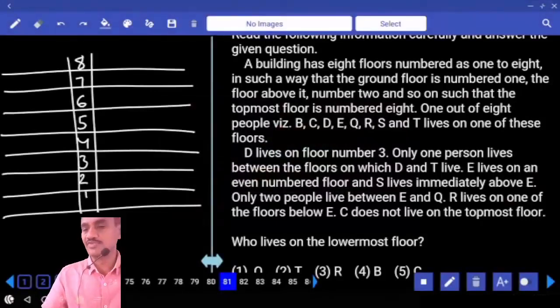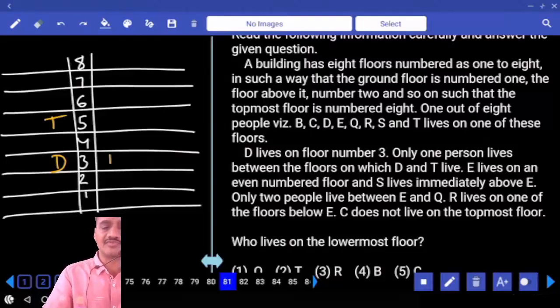D lives on floor number 3. Only one person between D and T. T can be either on the 5th floor or on the 1st floor. Two possibilities open. And next one, E lives on an even number floor. In the first case, E can be either on 2, 6 or 8. And in the second case, E can be 2, 4, 6, 8.